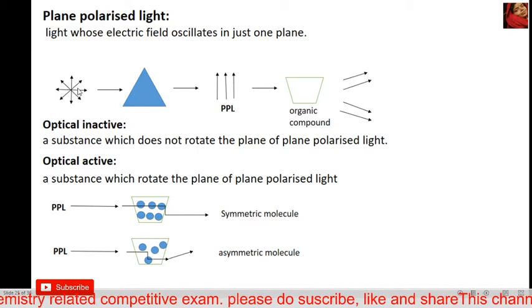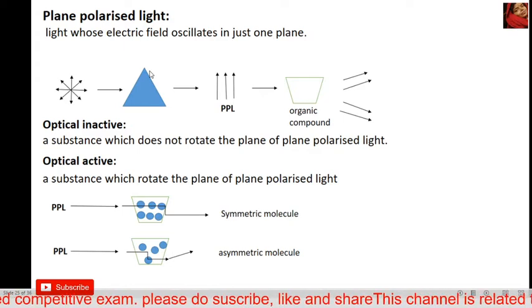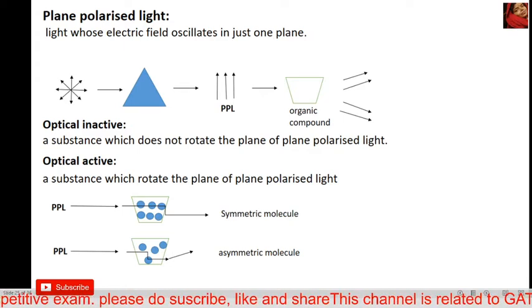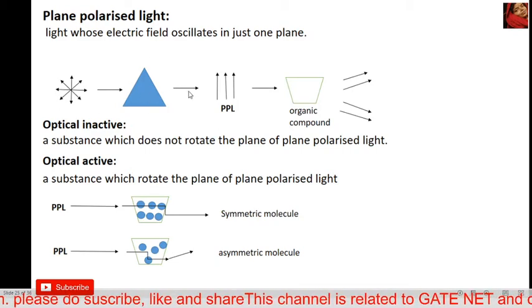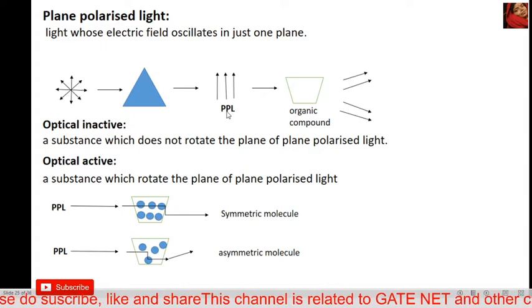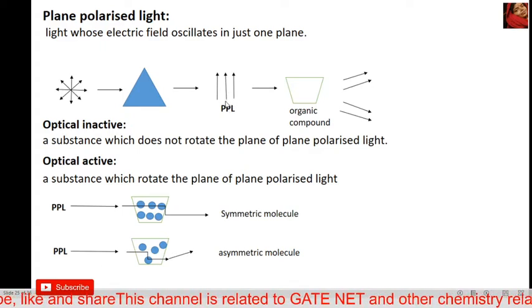But when normal light passes through a prism, a Nicol prism, normal light converts into plane polarized light, meaning it has only one direction.